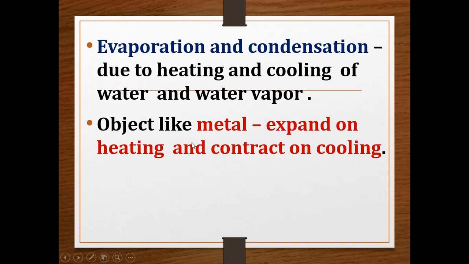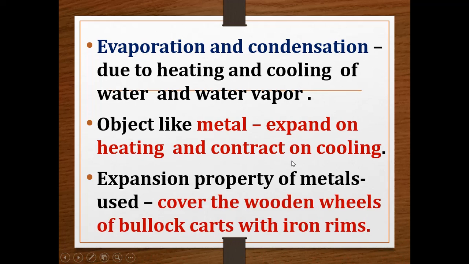Now an object like metal, when we heat it, will expand, and when we cool the same metal, it will contract. So expansion of metal is caused due to heating and contraction of metal is caused by cooling. So we can expand the metal by heating it and contract the metal by cooling it.